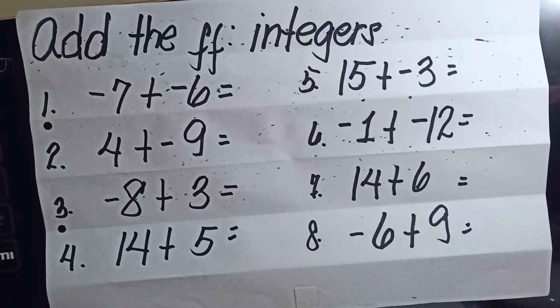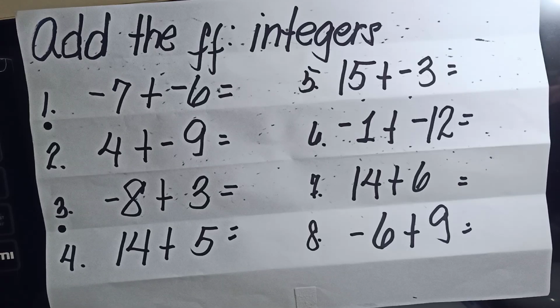Parents, you can have these things duplicated so you can give it to your child as seat work. Meantime, we are going to do it together. -7 plus -6.